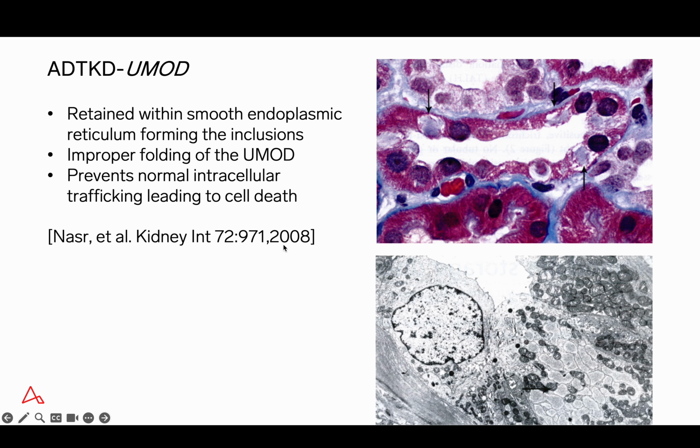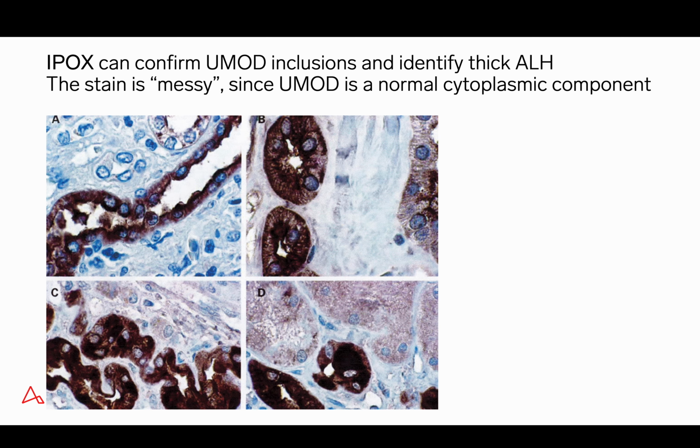Here's another example of UMOD mutation. This was a case report by Nasser et al. in 2008. The trichrome stain in the upper right shows the nice UMOD inclusions, easily seen. And in this paper, they also included electron microscopy, which shows the uromodulin protein, which is retained in the smooth endoplasmic reticulum of some thick ascending limb of Henle cells.